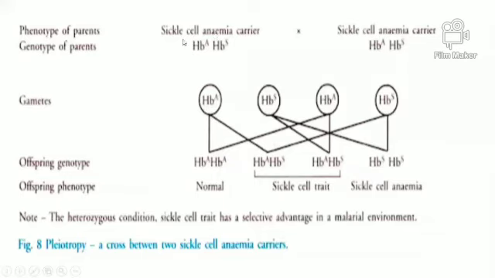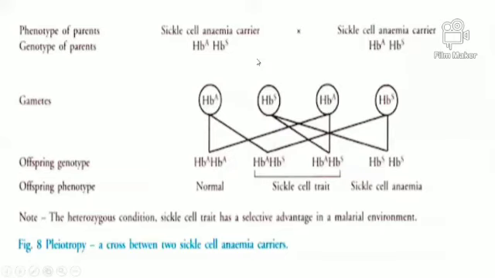Such RBCs are called sickle cell anemia. Many times the patient is a carrier. Suppose both parents, mother as well as father, are sickle cell anemia carriers.